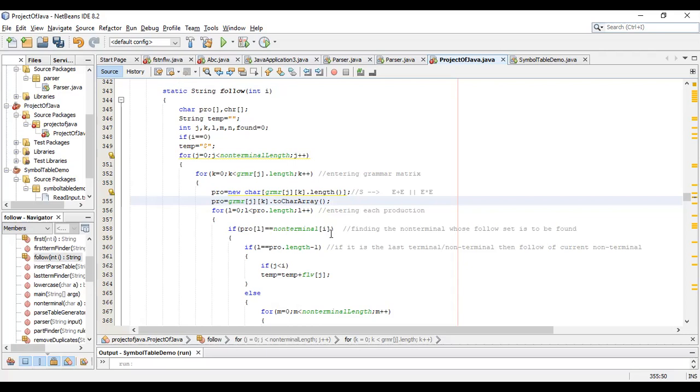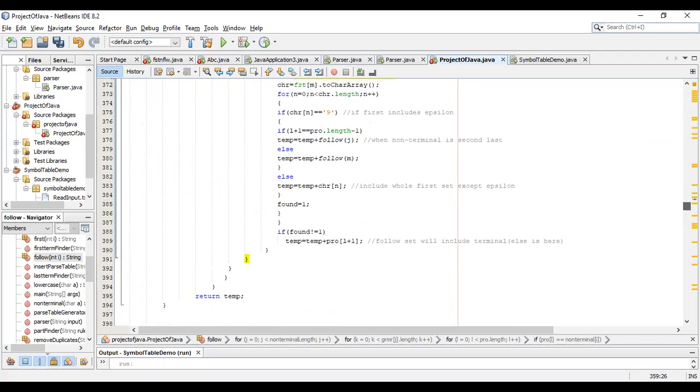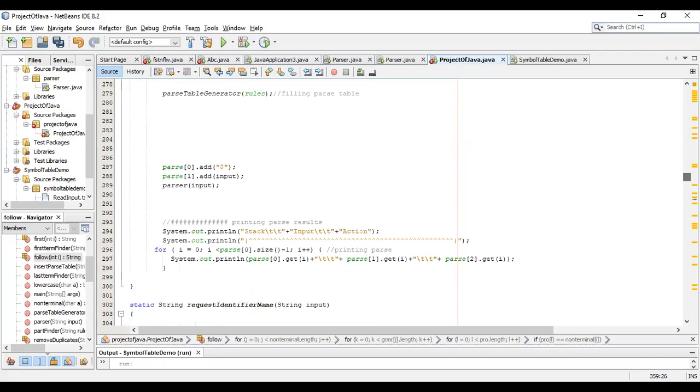Of course that will not be, because here only E is equal to S, that will not be the case. This complete part of the code will not run; from this point, all of these are going to be bypassed because they are not being compared. It will not go into the if loop, and it comes here to return temp. The value of temp, for the first, for the S, will be a cost $, and that will be returned to the function where it was called.